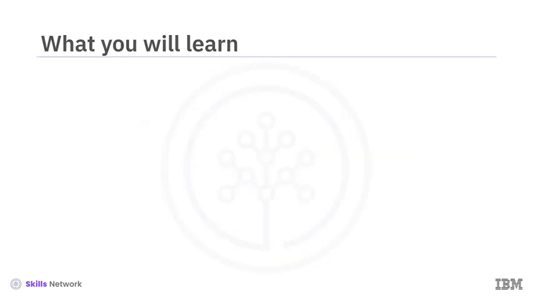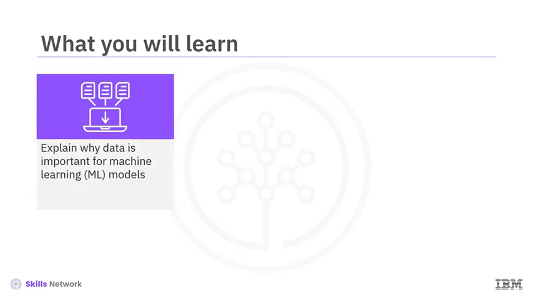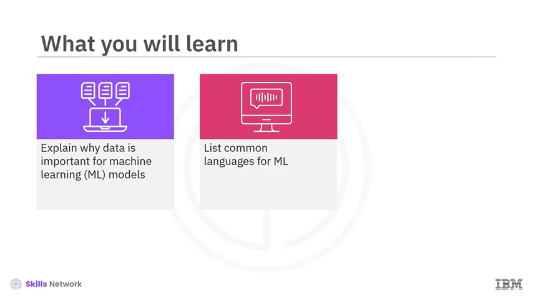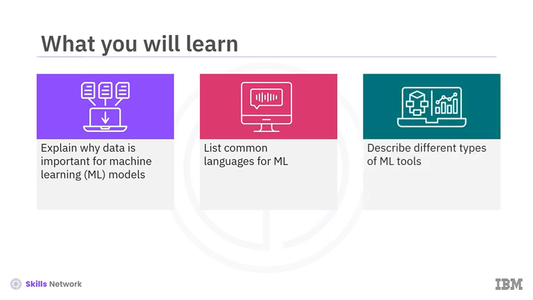After watching this video, you will be able to explain why data is essential for machine learning models. You'll also be able to list common languages for machine learning. Finally, you'll be able to describe tools for data processing and analytics, data visualization, machine learning, deep learning, computer vision, natural language processing or NLP, and generative artificial intelligence or AI.